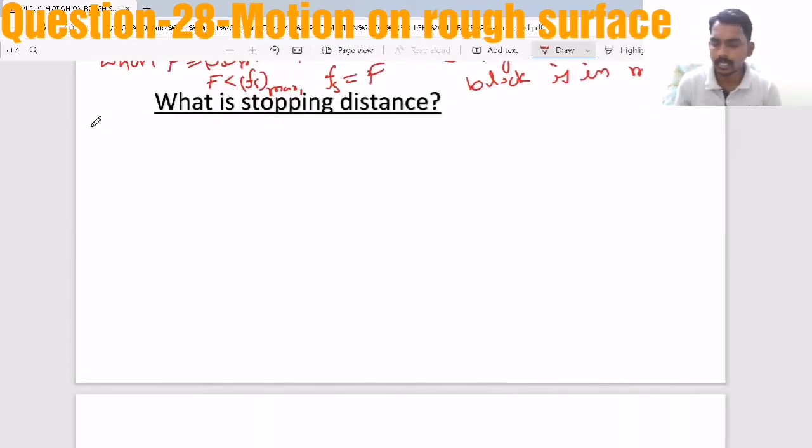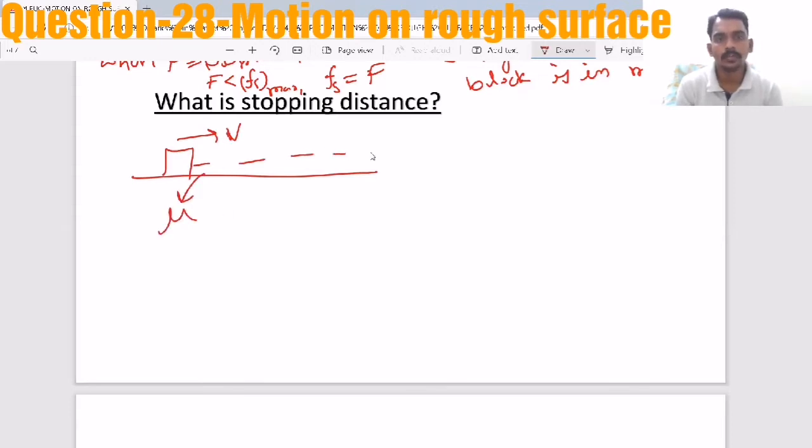Now the very first thing is the stopping distance. On a rough surface, when you give some velocity to a block, it will move and come to rest. Let the initial velocity be u. Now v square minus u square equals 2as, and here the acceleration is minus mu g.